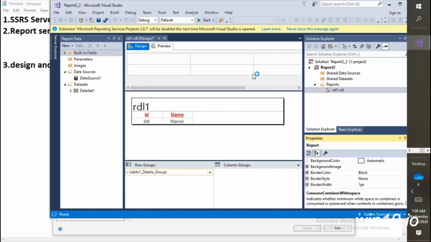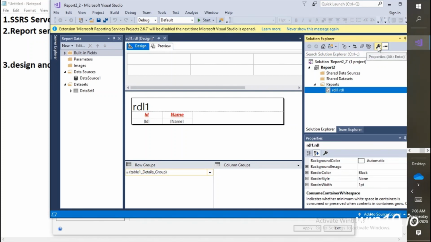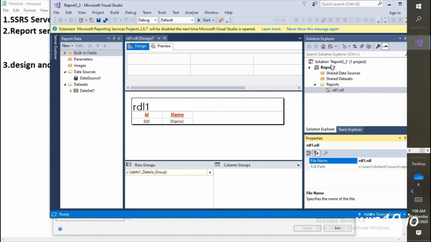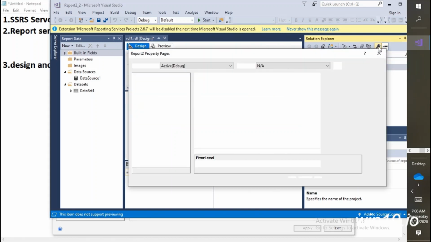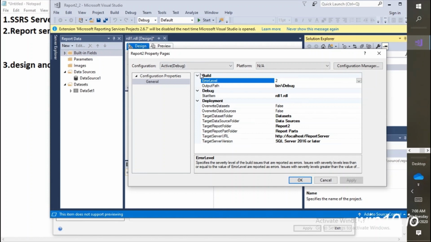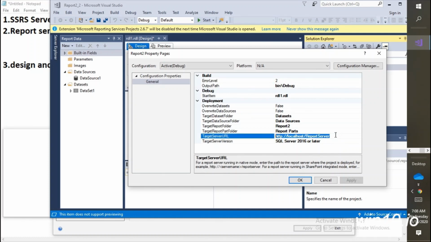Now we have a report, we designed the report, and we have a server, but we don't have a proper connection between them. How would the system know that this reporting project needs to be deployed on that specific server? For that we need to go to the settings and choose the project. The moment you click on settings, a pop-up will open, and in this pop-up you will see a few things like build, the start item, then the target server URL. So we need to change the target server URL.